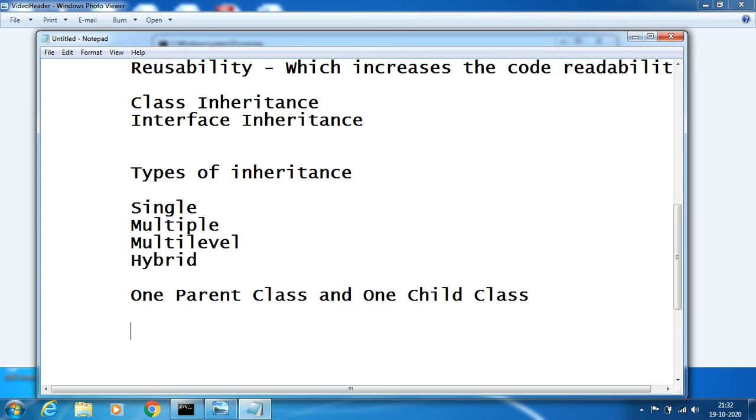If a parent class is extended by a child class, technically I call it class B extends A, meaning a child class extends a parent class.